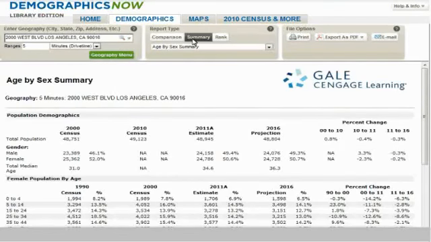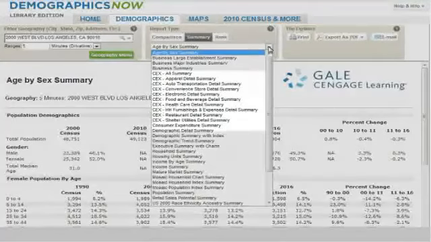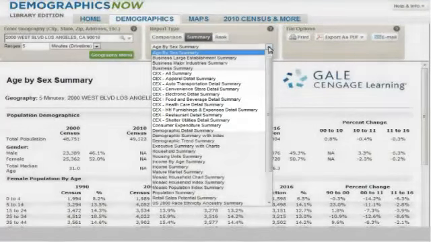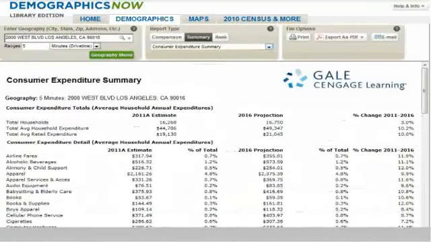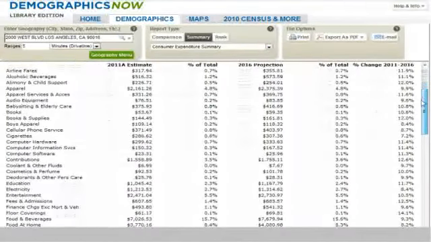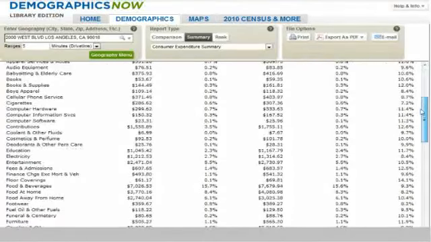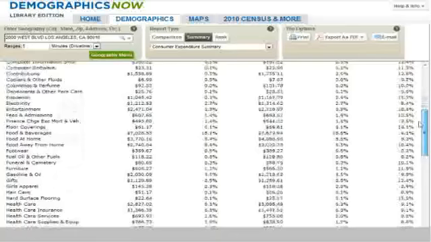After selecting Summary, click on the drop-down arrow to look at the report types. And select one of any of the reports that are titled CEX or the Consumer Expenditure Summary for the product or service that most closely matches your business type. The reports marked CEX cover more detail in particular categories and may be more beneficial to use if your specific business type is covered there.